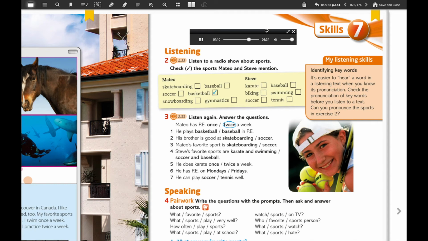I do karate twice a week, and I go swimming once a week. PE is my favorite class. And what sports do you do in PE? We have PE on Friday afternoon. We play soccer and baseball in winter, and tennis in summer. Are you good at sports? I can play soccer and baseball well, but I can't play tennis at all.